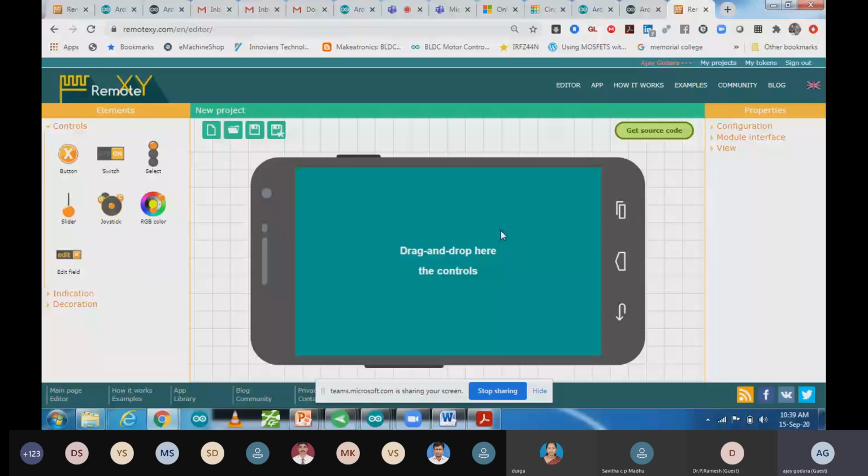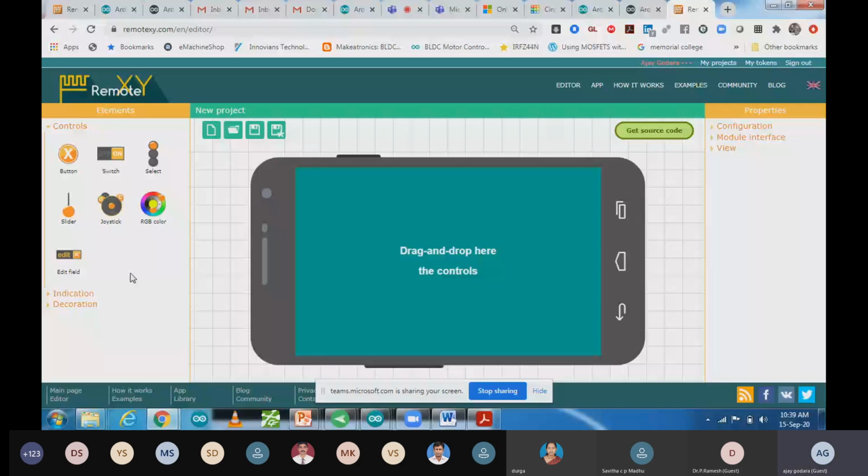So over here you can see it. These are buttons, these are user interface, these are controls. So there is limited control over here, but if you want more control, then I will share with you another platform. Over there you will find many advanced control panels, and you will be able to use it. So this one I'm going to use.